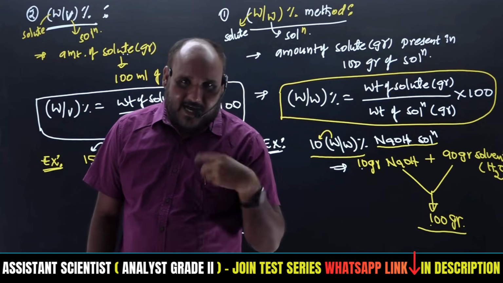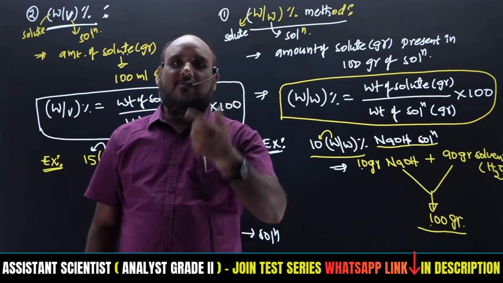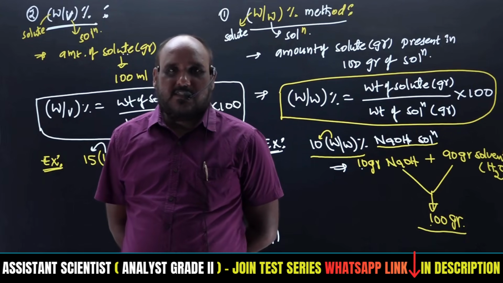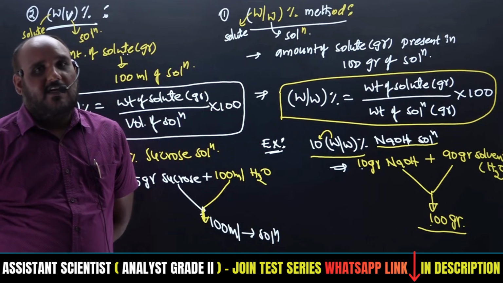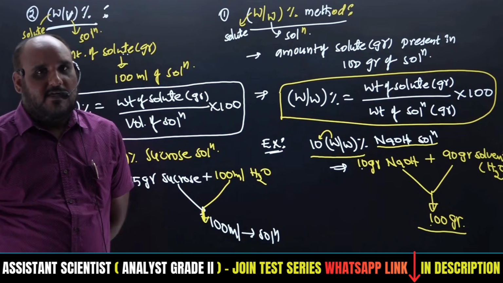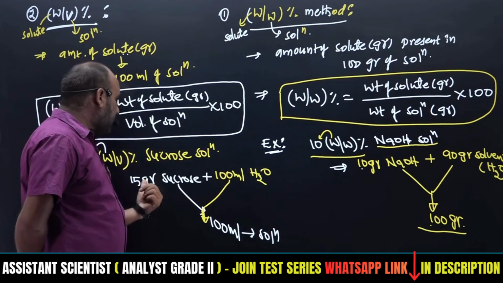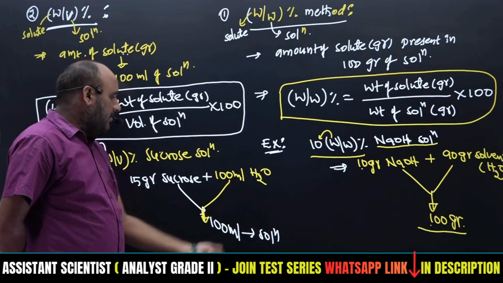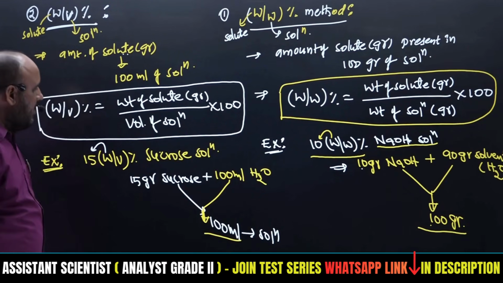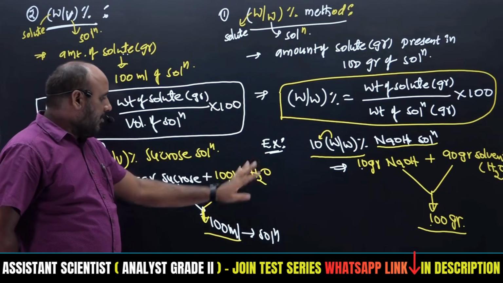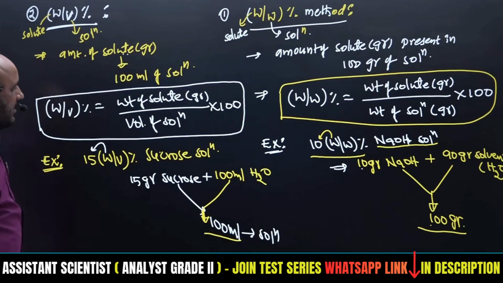If you take 100 ml directly and add 15 grams, the water quantity will increase a little bit, so the volume will increase, and at that time we will get more than 100 volume, right? So first we take a small amount, dissolve the solute, and after that we make up to 100, so it becomes a total 100 ml solution. Therefore solvent volume is not equal to solution volume in the case of weight by volume percentage, right?